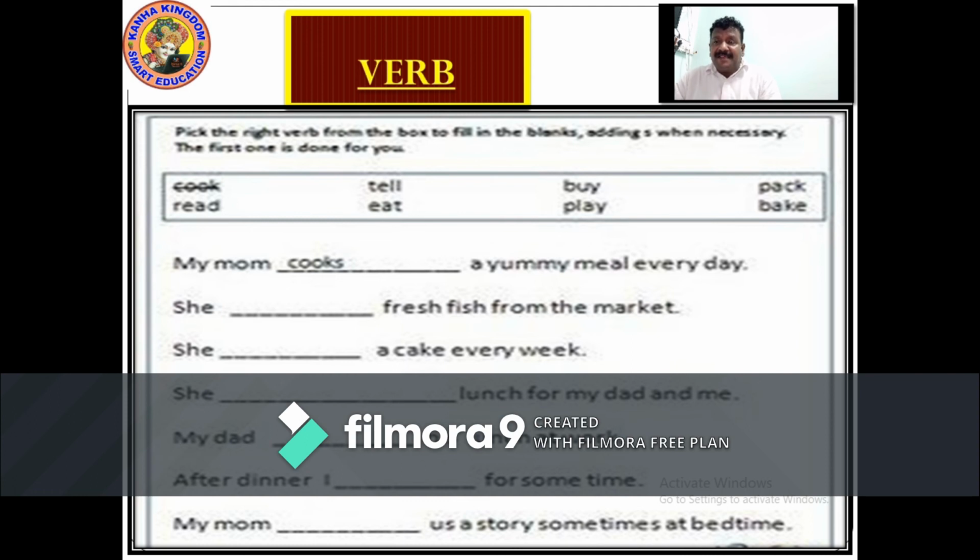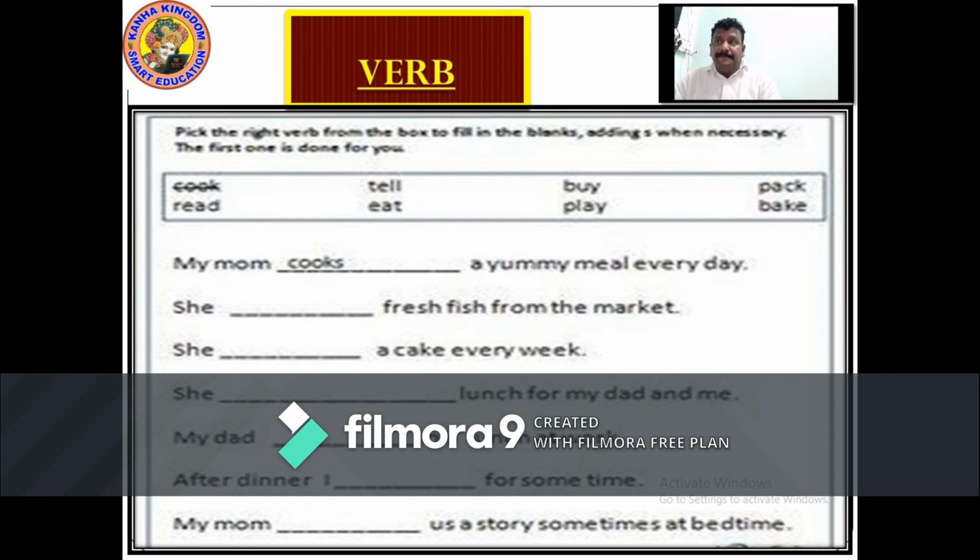After dinner dash for some time. After dinner play for some time, P-L-A-Y, play for some time. My mom dash us a story sometimes at bedtime. My mom tells, T-E-L-L-S, tells us a story sometimes at bedtime.